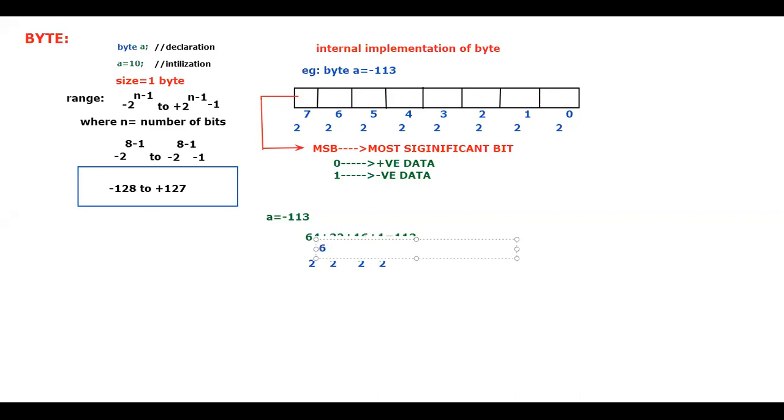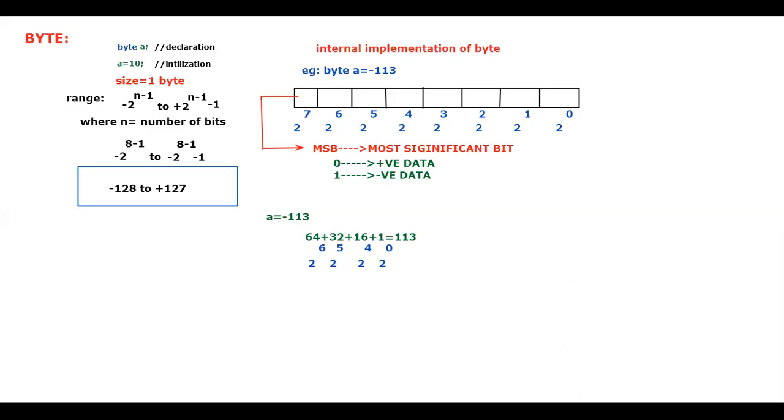After that I have taken 2 power of 0, which is nothing but 1.